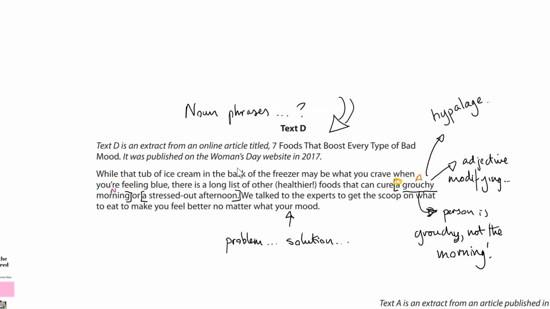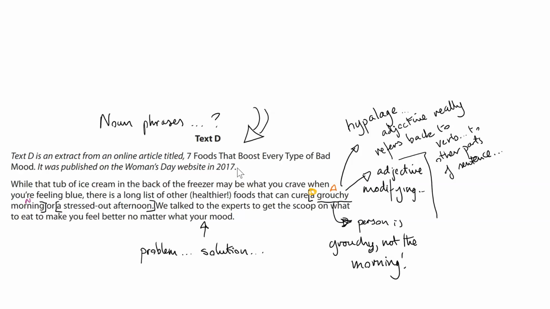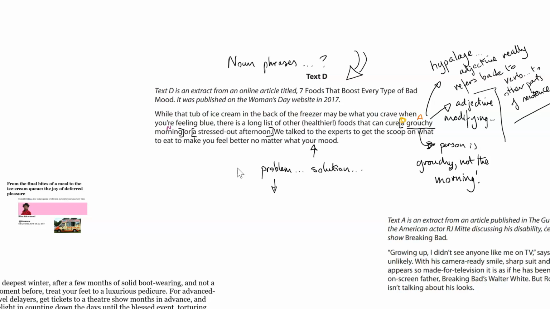Now, interestingly, a grouchy morning is actually an example of hypallage. Hypallage, by the way, is, well, it's here we've got an adjective noun, grouchy morning, but actually grouchy, the adjective, doesn't really refer to morning. It refers back to other parts of the sentence, probably to the verb cure and to other kind of the whole concept of this entire sentence, which is this idea of, you're not feeling that great. And that actually is the gist of this whole extract here, and indeed the whole article. You've got grouchiness and you've got your solution, which of course is healthy food.